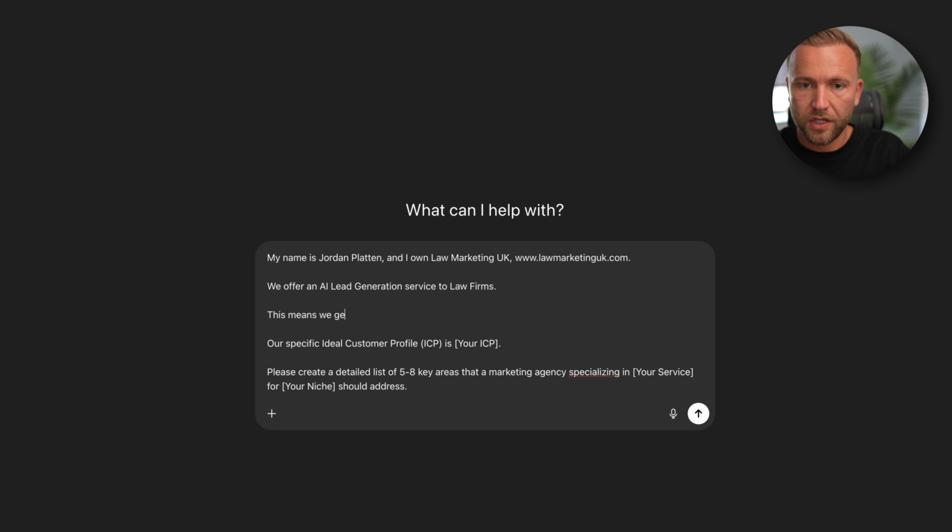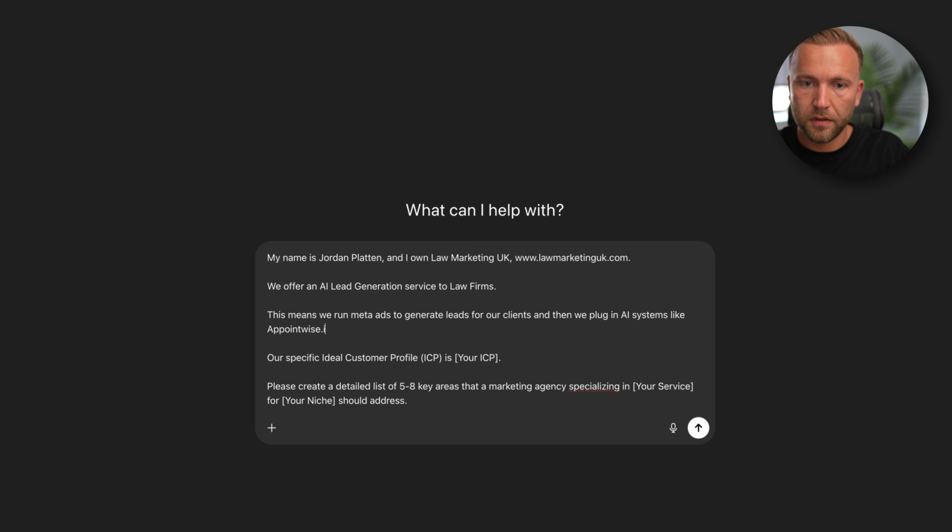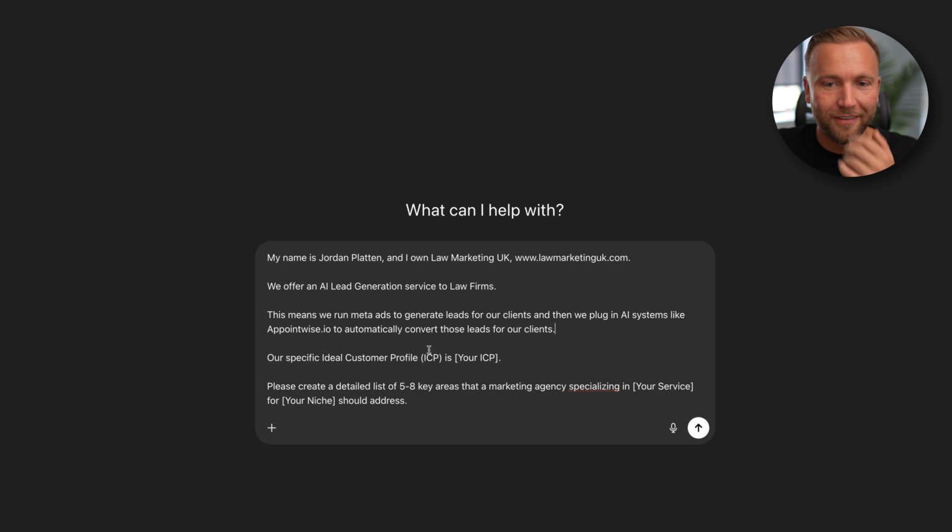This means we run meta ads, which are Facebook ads, to generate leads for our clients, and then we plug in AI systems like Pointwise to automatically convert those leads for our clients. Terrible. That's like first grader English there, but sometimes we need that when it comes to ChatGPT.